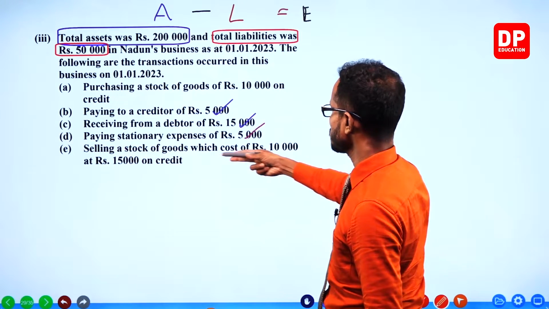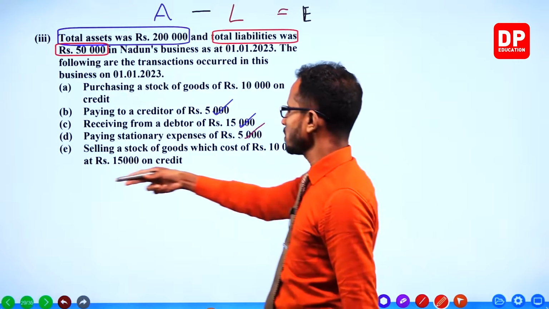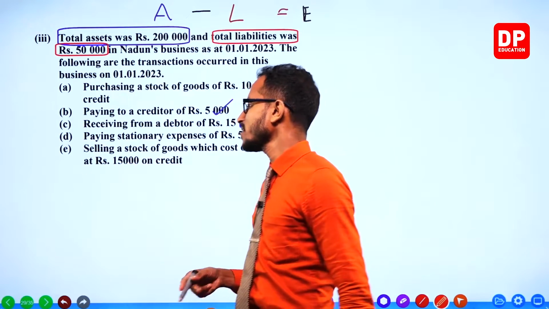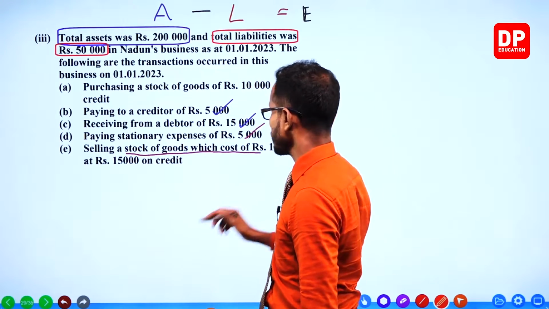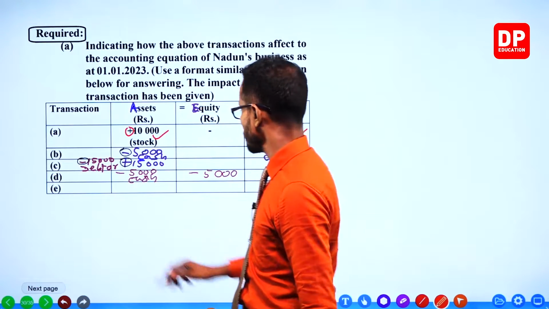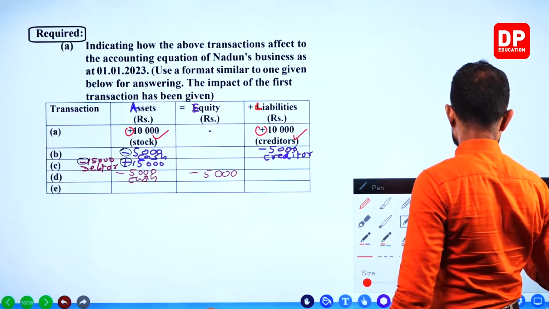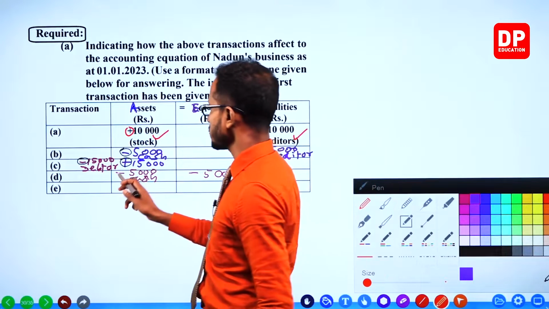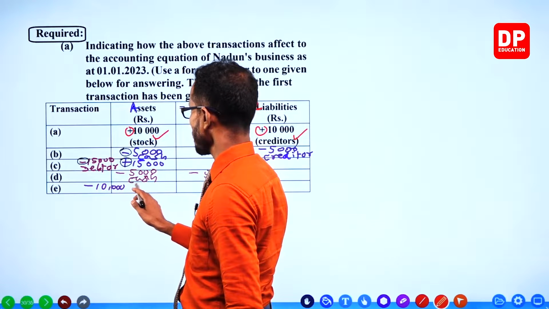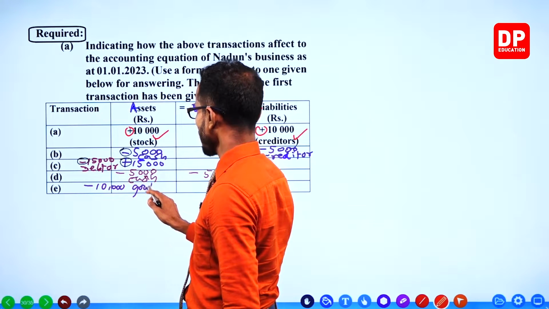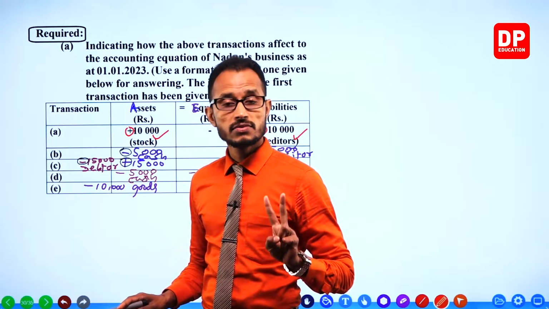Selling a stock of goods which cost 10,000 for 15,000 on credit. Goods go out worth 10,000, which means assets of 10,000 decrease. What is the 10,000? Goods. You can even write stock, you can even write inventory.